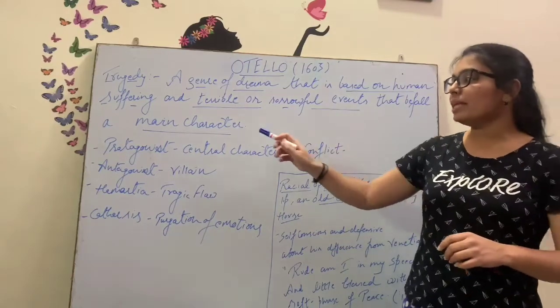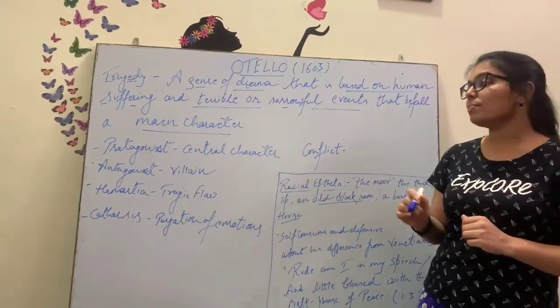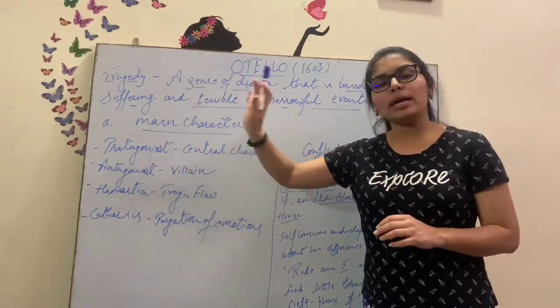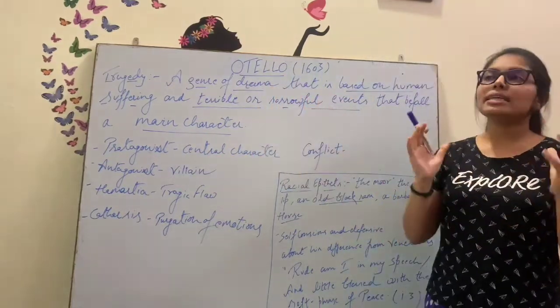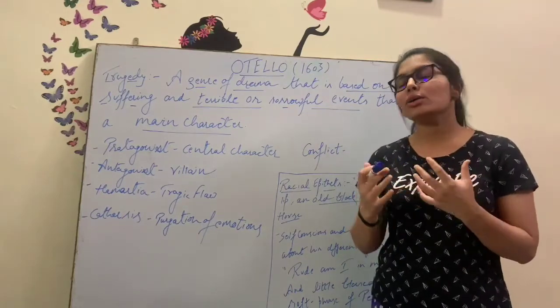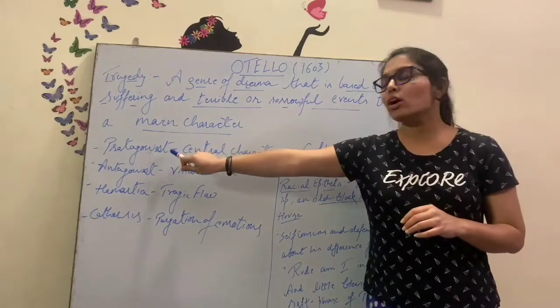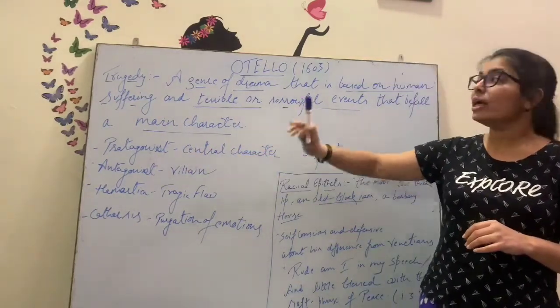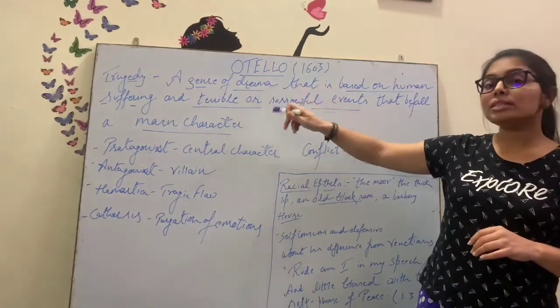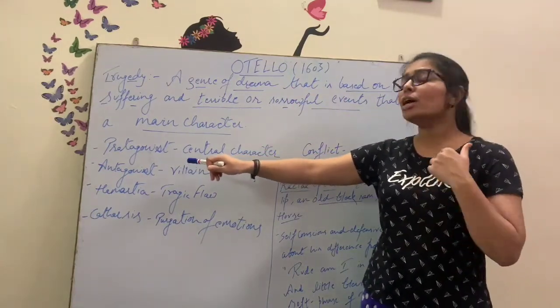Okay, so the main elements that make a tragedy: first of all, there would be a protagonist. The protagonist is the central figure. In common language you call him actor or hero, but in the language of drama we call him a protagonist, meaning central character. In the play Othello, who is the central figure? Othello himself is the central figure, so he is the protagonist.